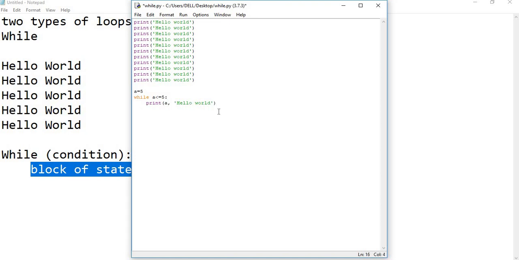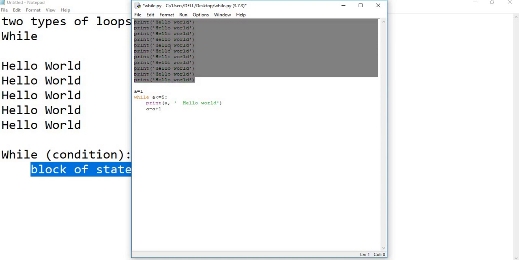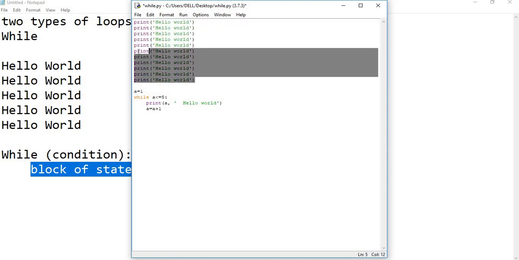Now let's do the incrementation: a equal to a plus 1. See here, let's take it starting as a equal to 1. Starting as 1, a less than or equal to 5, 1 is less than 5, so it prints 1 comma hello world. Let me put some space. Then a equal to a plus 1, 1 plus 1 is 2, then 2 less than 5 satisfies, then 2 hello world, like that. Let me run this. I still have this many block of statements at the top, let's keep only 5.